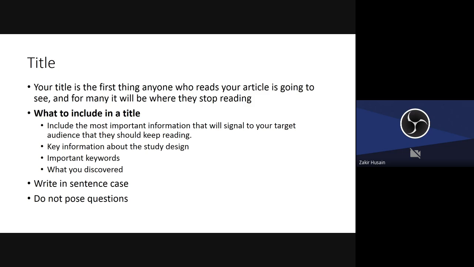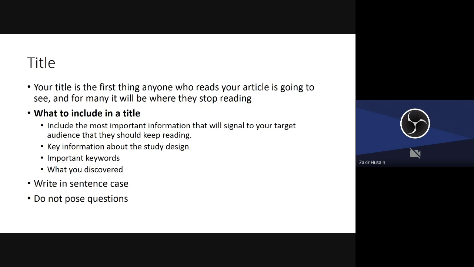Okay, the first thing is title. Remember that the first thing your potential reader is going to do is see the title of your work. He's not going to look at the abstract first. He's going to look at the title first to see whether it interests him or not.